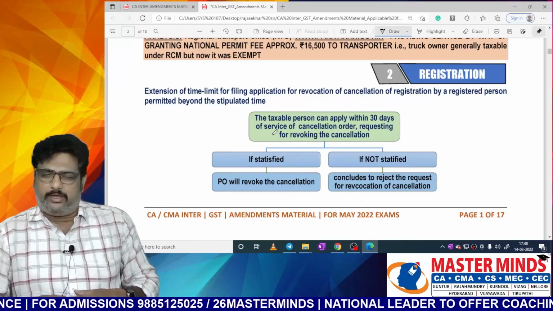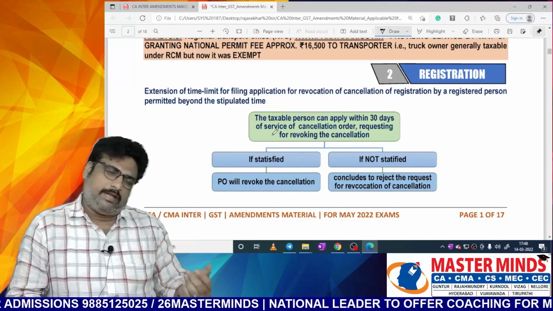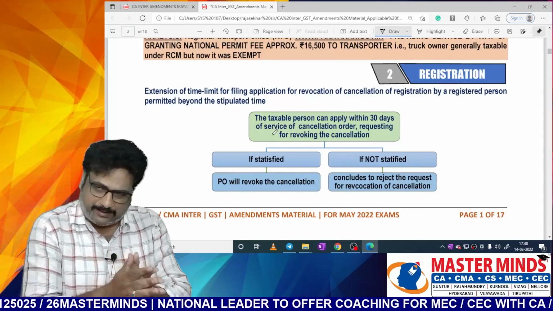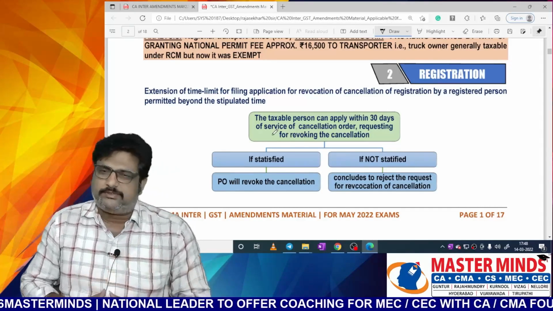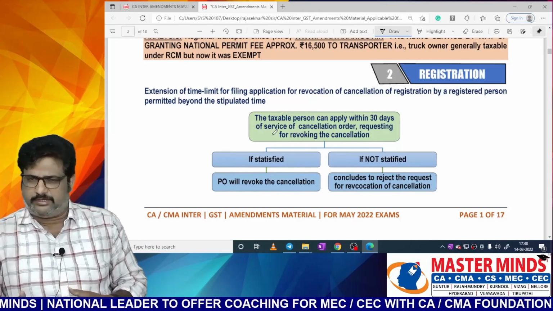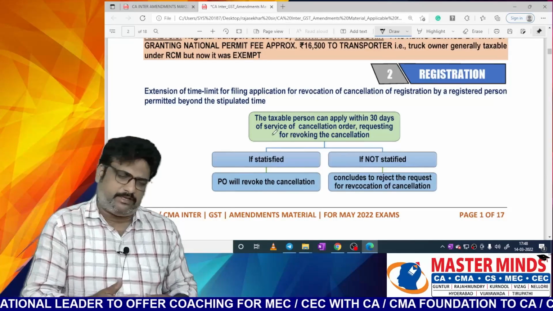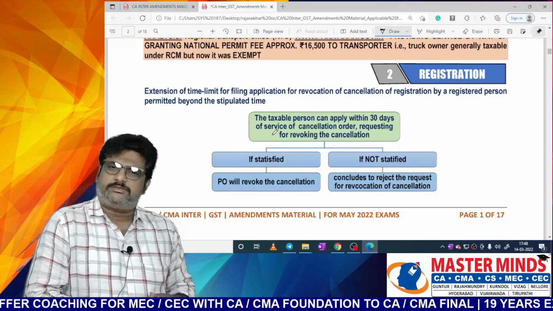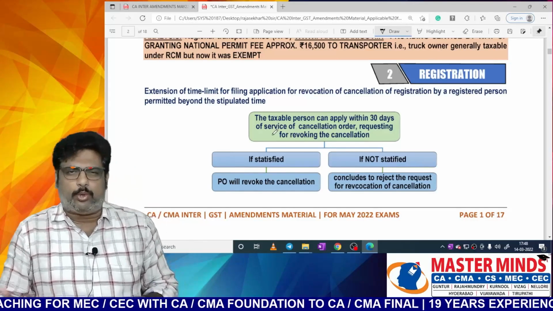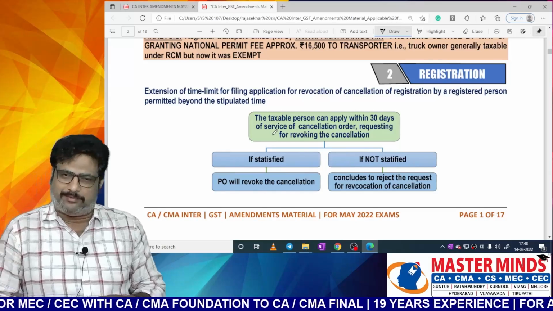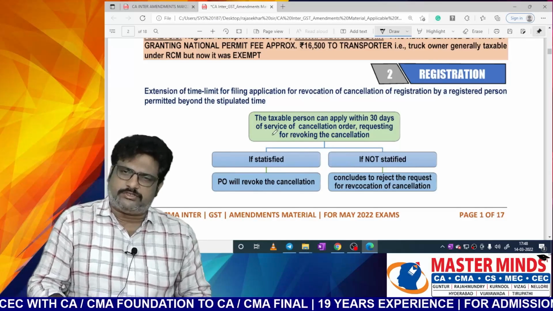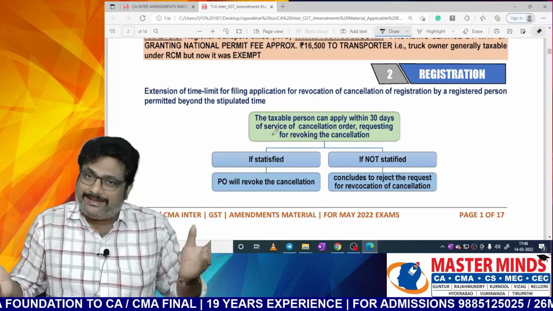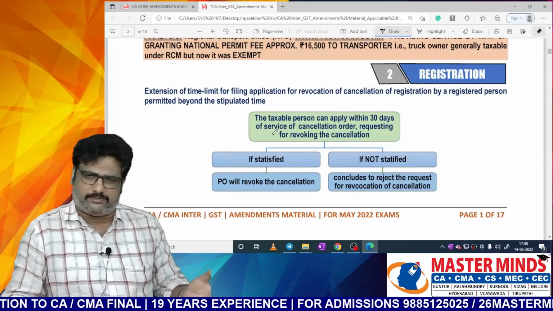When the RC is cancelled, either as per section 29(1), I think you are familiar with it, there are a few cases where on the application by the registered person, your RC can be cancelled: when the business is closed, when the business is sold, amalgamation or demerger, change in the constitution of the business, taxable supply becoming either exempted supply or non-taxable supply.